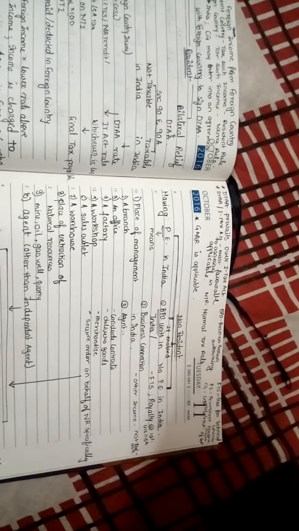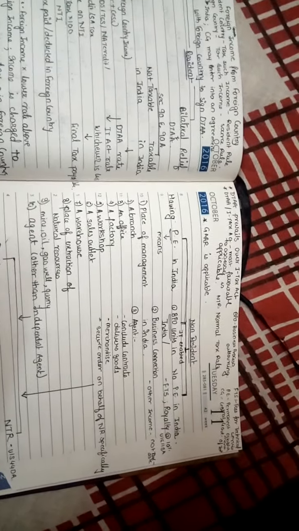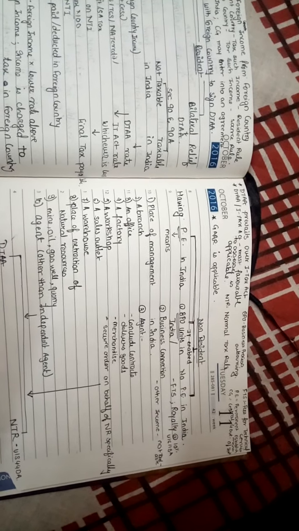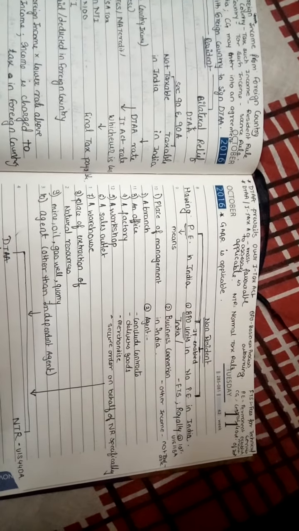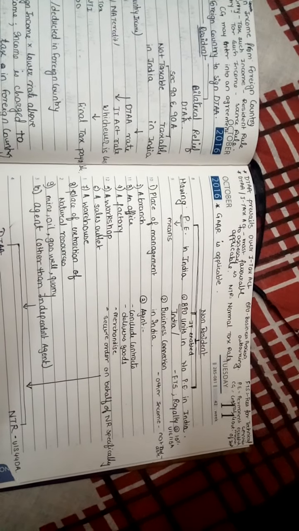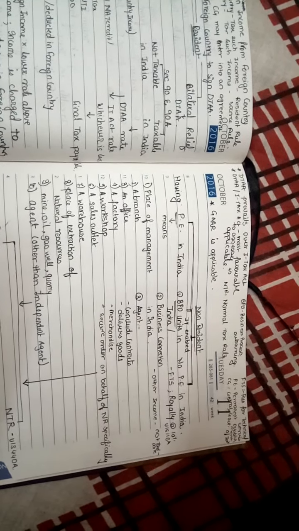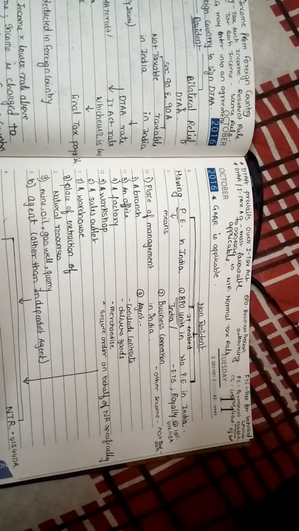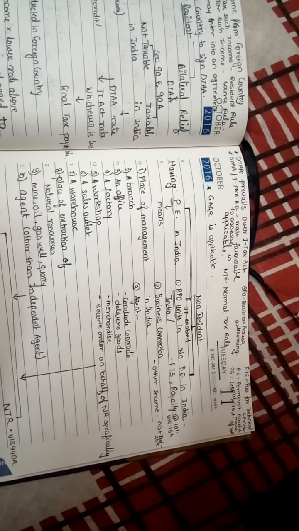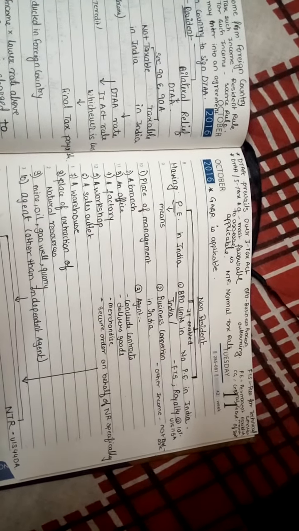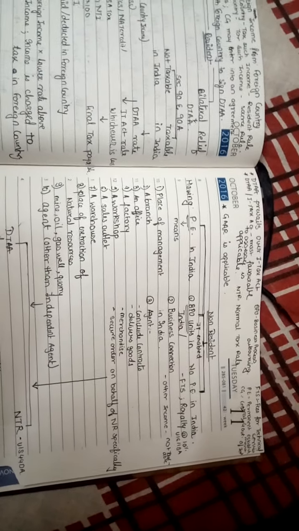The other category is a non-resident having no PE in India, only for fees for technical services and royalty. It is chargeable at 10% under section 115A. Other income is not taxable. And PE means permanent establishment.